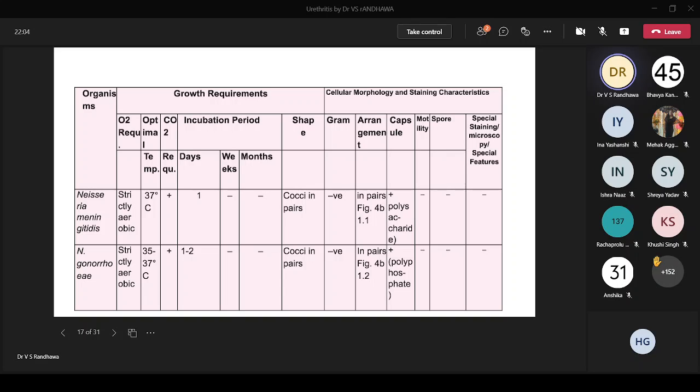Tell me, who will tell? Ishra, is she listening? Ishra, are you listening? Are you there? Anybody else? Tell me fast. We've got to take the right message across. Why am I describing this capsular composition out here? Fast, tell me quickly. So, difference in capsular antigen. What's the diagnostic and what's the clinical significance of the composition? I think you have done many of these things. Now you should be able to tell me why I put it in a table like this. Quickly tell me.